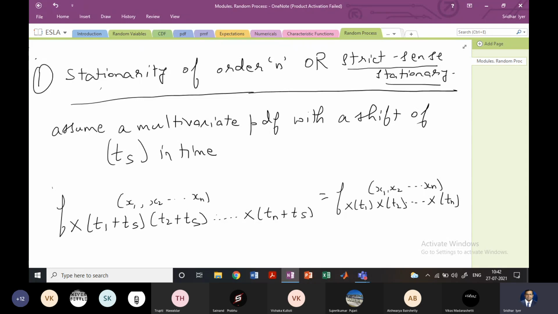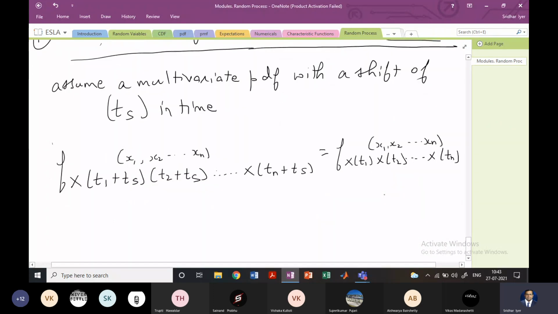So you can see what is happening on the LHS. We have shifted the time by Ts. However, on the RHS, you can see that nothing has happened to the PDF. It remains the same, right?